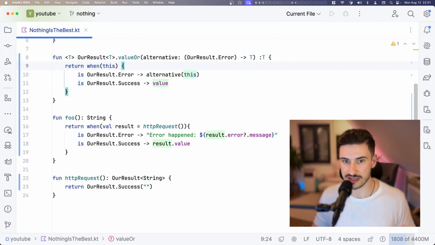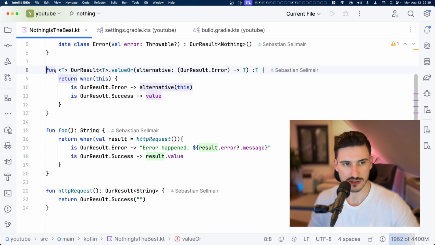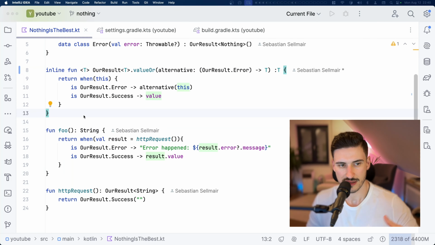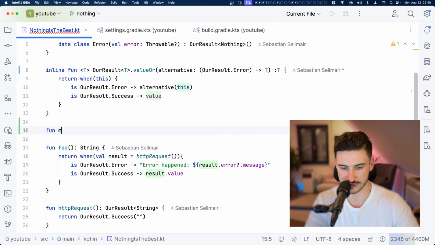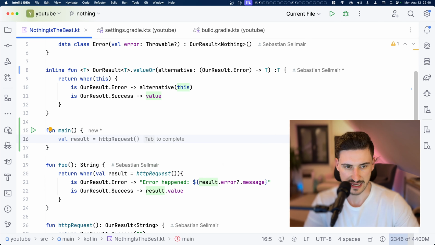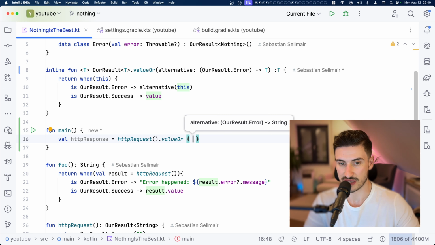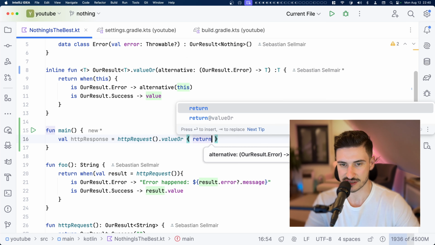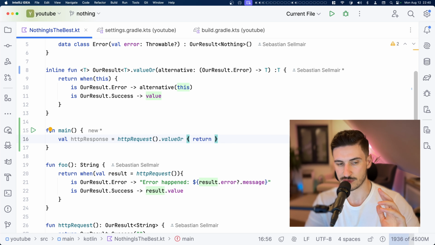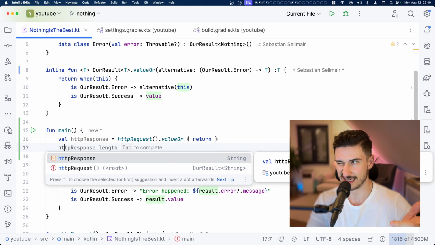And now the real cool magic happens once I also mark this function as inline. Let's say I want to use this function in an arbitrary main. I can then just call this HTTP request, and I can unwrap it now using our valueOr function. And I can say like httpResponse equals httpRequest.valueOr, and now here the real party trick happens. I can just say that it should return, and it will return, since it's an inline function, straight out of the main function. And if you look into this httpResponse type, it is a String.